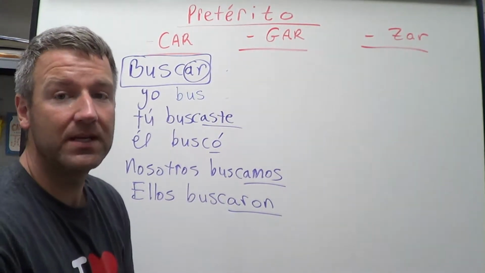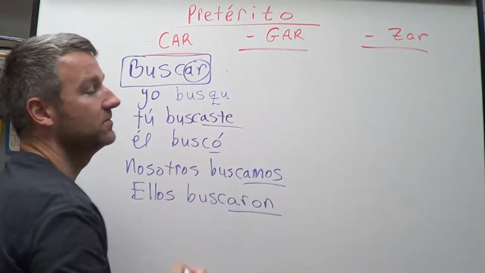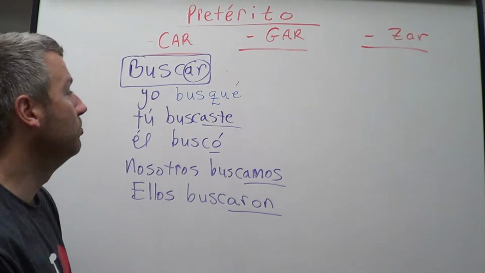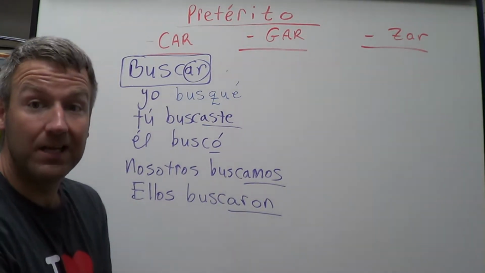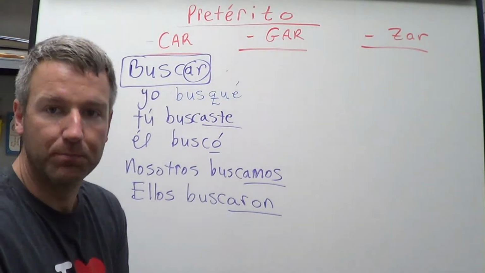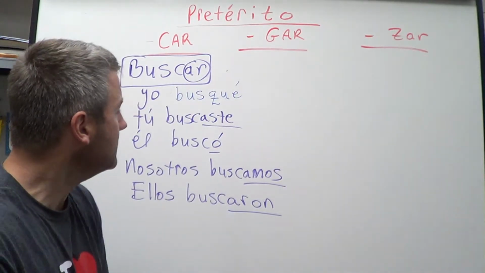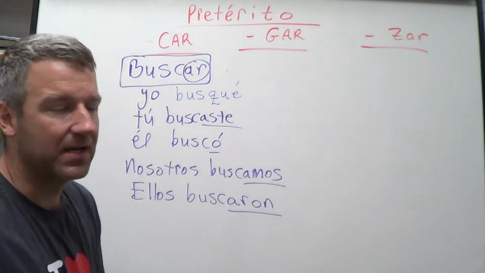And the only way we can do that is with a Q-U right there. And you're still maintaining that E. So busqué, busqué. Yo busqué un libro el otro día en Barnes & Noble. I looked for a book the other day at Barnes & Noble. So again, you can see que, maintaining that k sound.